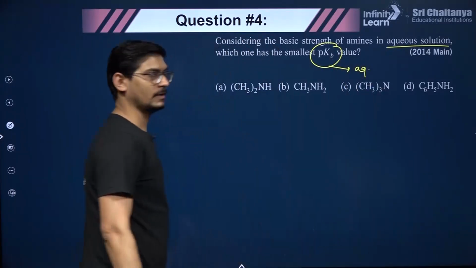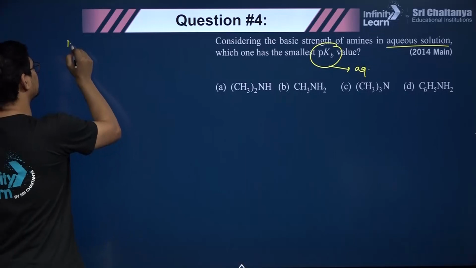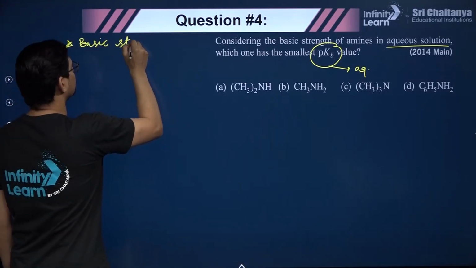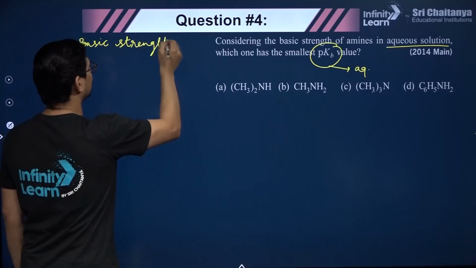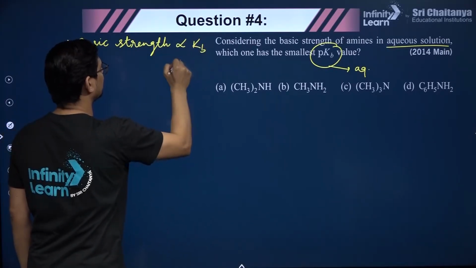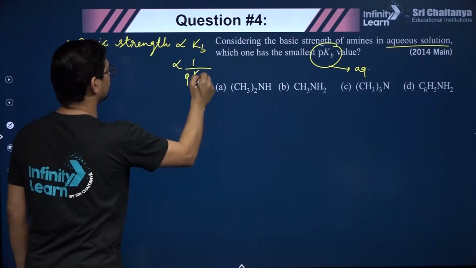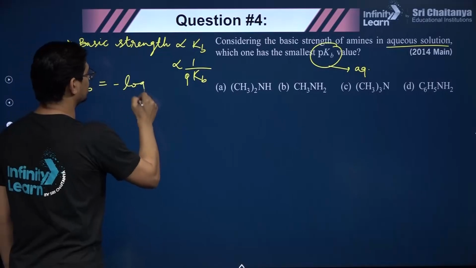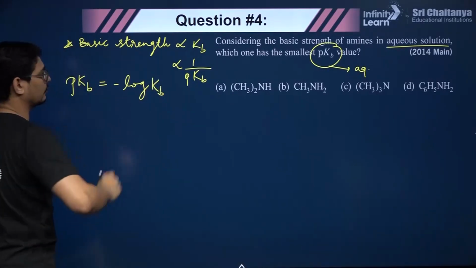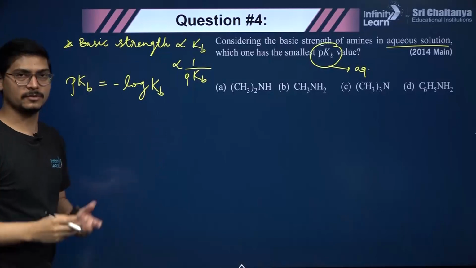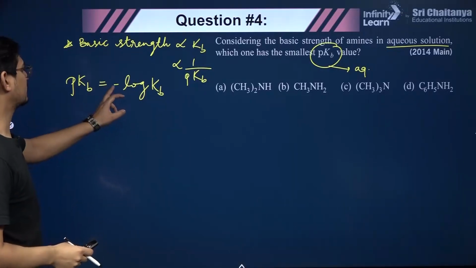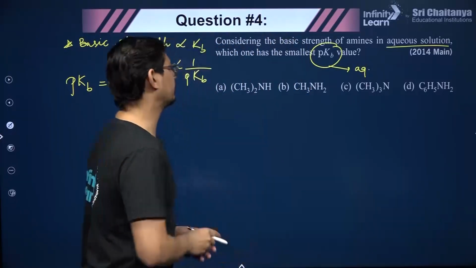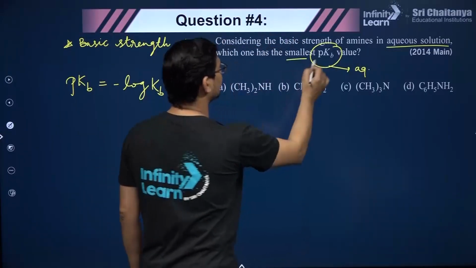Now do you guys remember that the basic strength of any base depends directly on Kb and inversely on pKb? The reason is simple, because pKb is minus log Kb. So the greater the value of base dissociation constant, obviously the stronger the base, and because of the minus sign pKb varies inversely with the basic strength. This means the question is asking which has the smallest pKb.